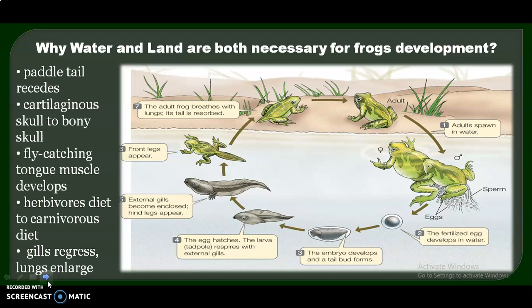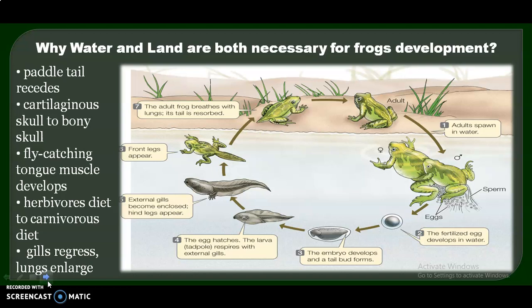Now the tadpole undergoes change. The thyroid gland of tadpole releases thyroxine hormone, and this thyroxine hormone brings about various changes in its body and transforms the tadpole into an adult frog. But what are the changes? The changes are the paddle tail decreases or recedes, the cartilaginous skull of the tadpole changes to a bony skull of adults, the fly-catching tongue muscle of the frogs develops.